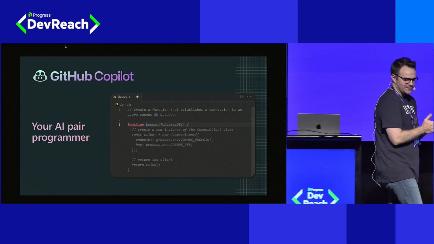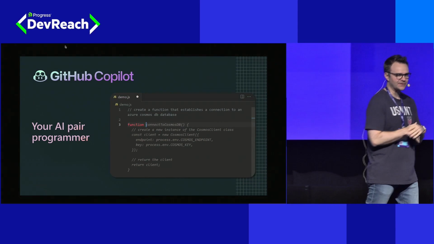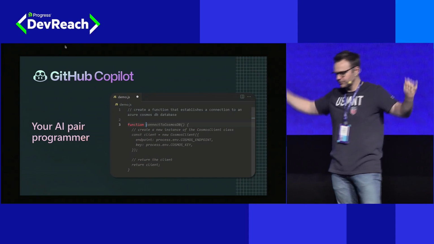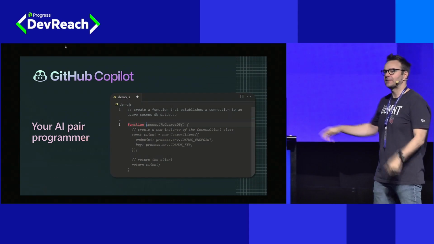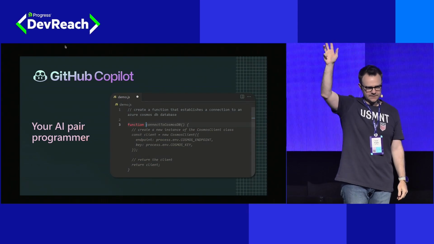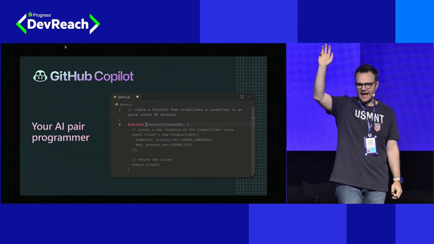But today we're here to talk about GitHub Copilot, your AI pair programmer. And I'm curious as we get started, we'll keep our blood moving, our arms moving. How many people in here have already done some work with GitHub Copilot? All right, look around. That's probably about half the room.